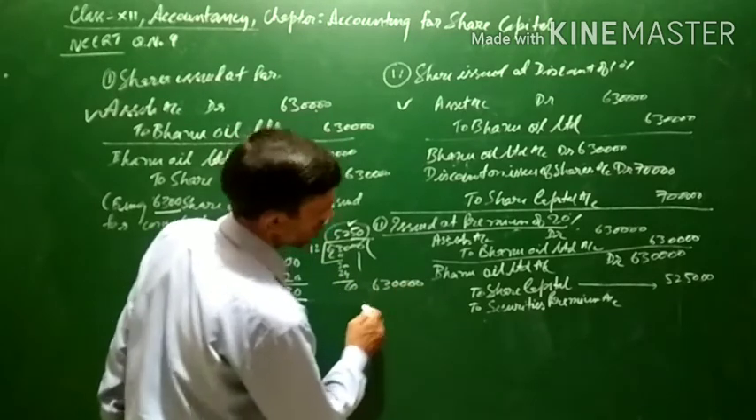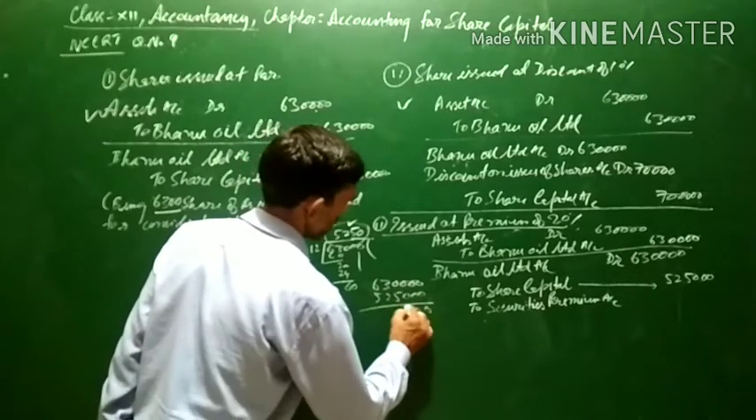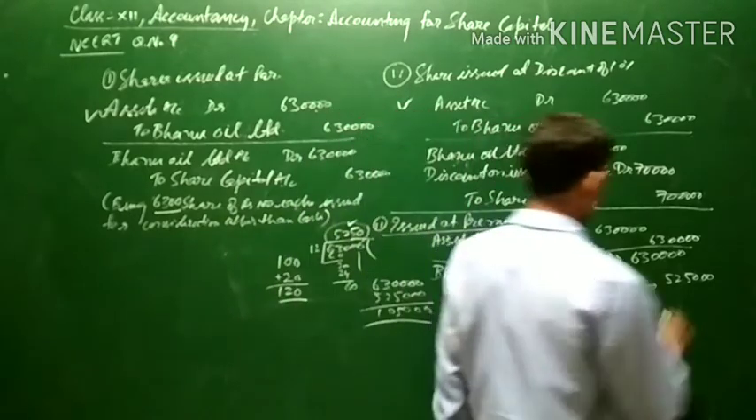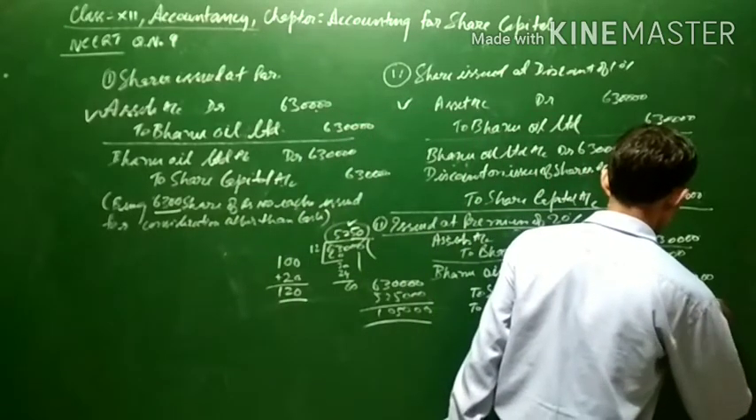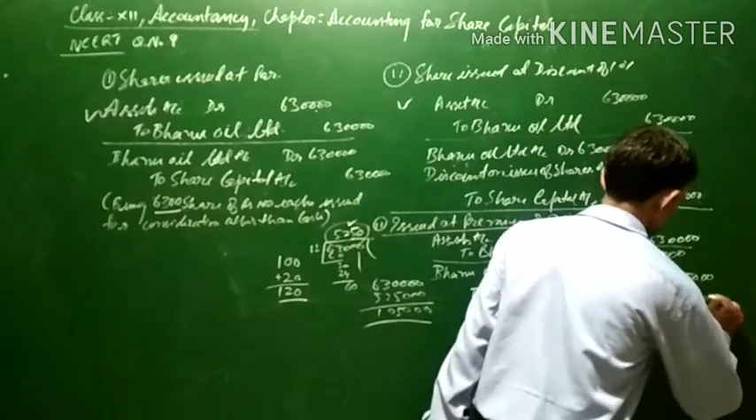6,30,000 minus 5,25,000. It will come to 1,05,000.